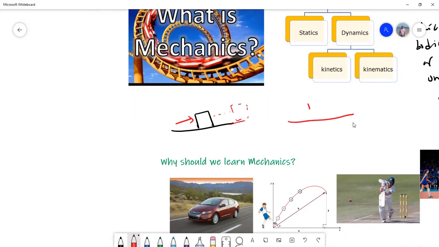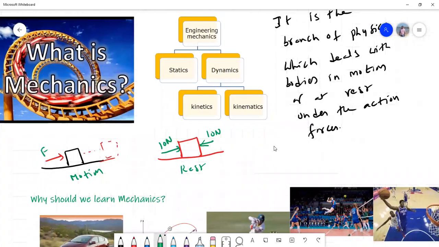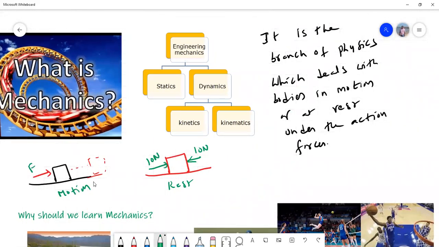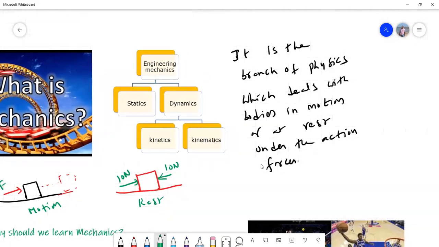On the other hand, if I apply 10 Newton this side and 10 Newton this side, this body is at rest. Here, when I apply a force, the body is in motion. Here, when the same forces are applied, the body is at rest. So in mechanics, we'll discuss both the bodies in motion as well as bodies at rest.